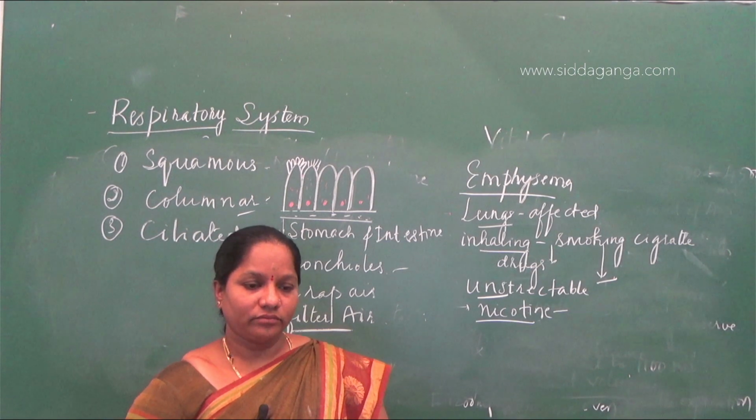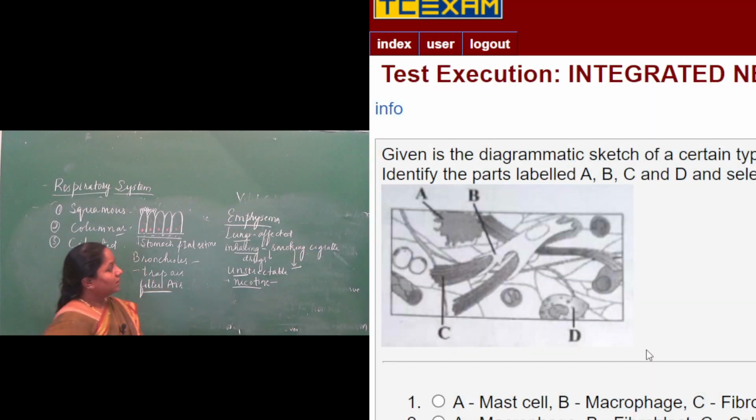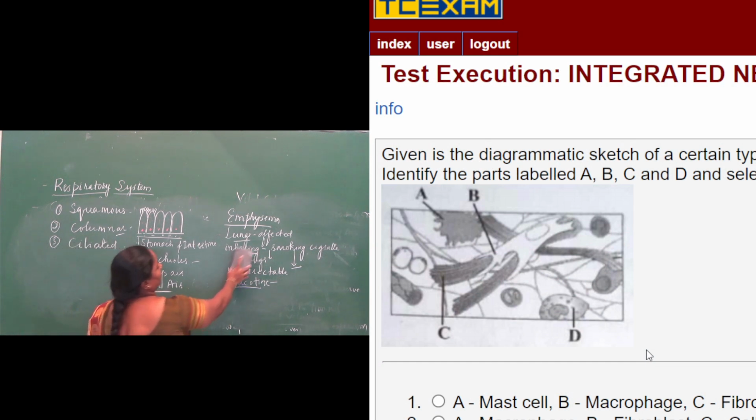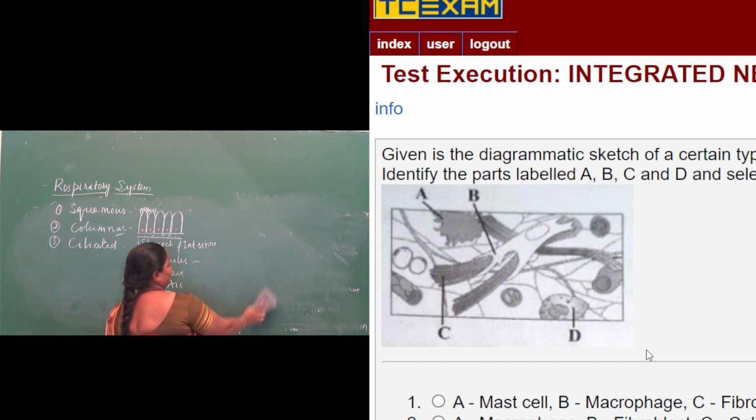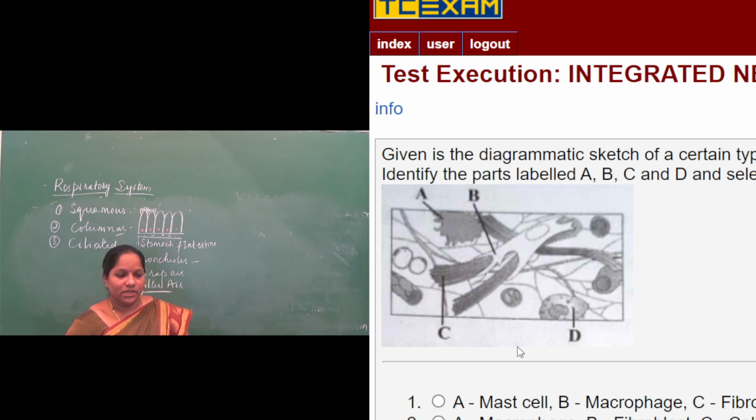Next one. Again, there is a diagram given, the diagram of areolar connective tissue. They are asking you to label the diagram. A, B, C and D are given. The options are: A is mast cell, B is macrophage, C is fibroblast, fiber, D is collagen. When you see the diagram, we should know that A is a large cell, and the large cell that is labeled is the macrophage.